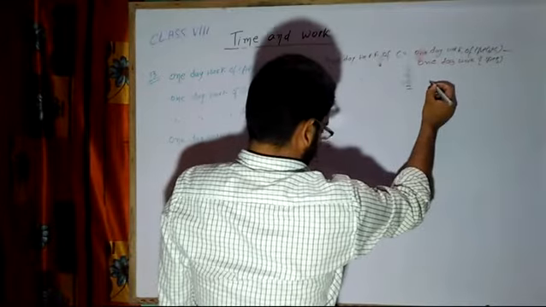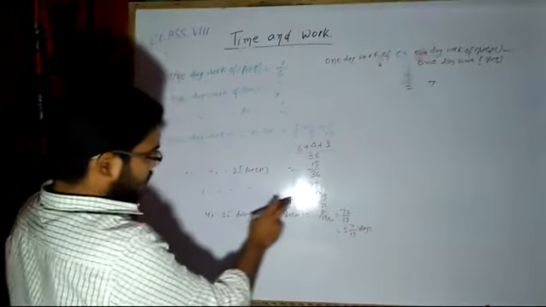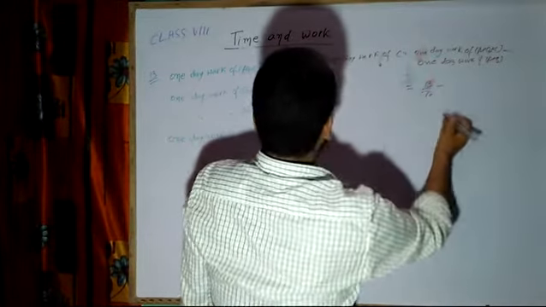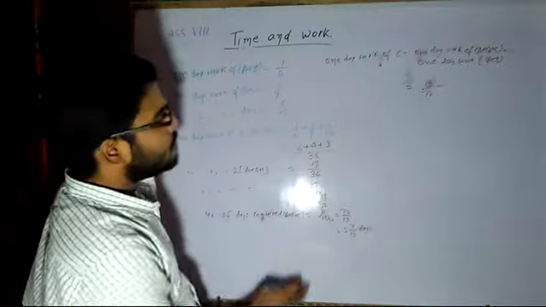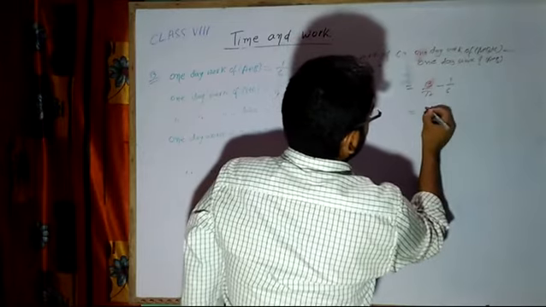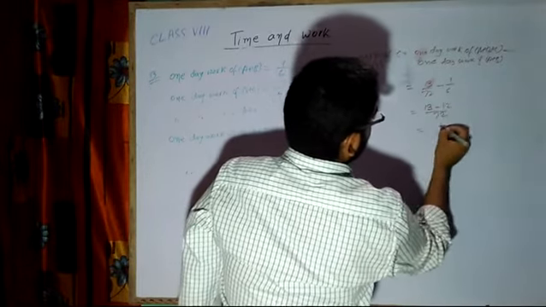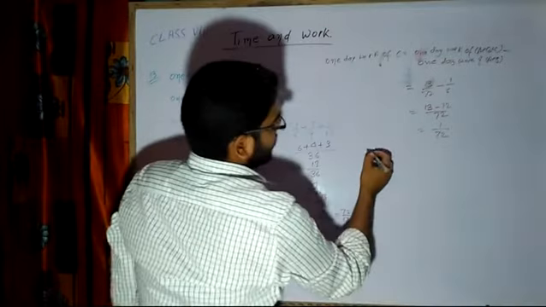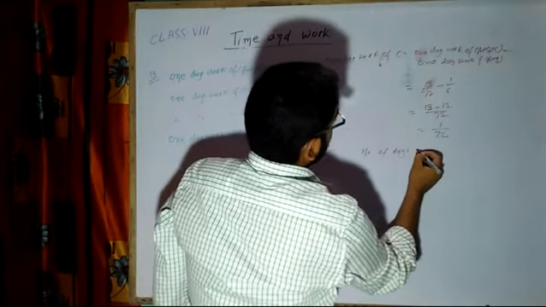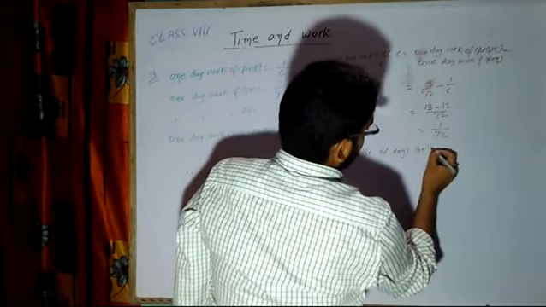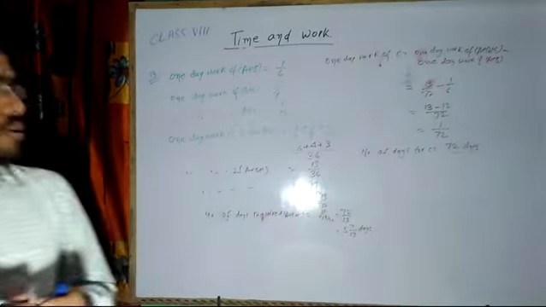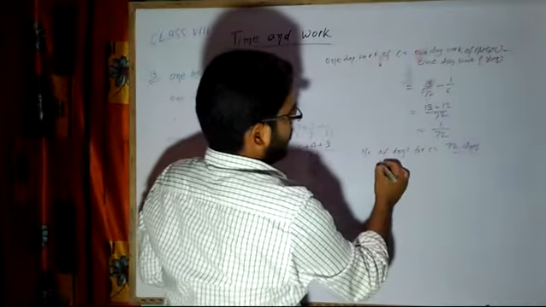So the 1 day work was 13 by 72, no? 13 by 72 minus 1 by 6, that gives 1 by 72. So the number of days for C will be equal to 72, the reciprocal. Yes or no?